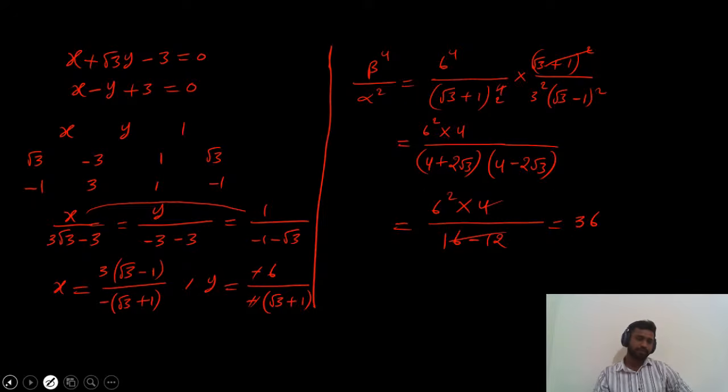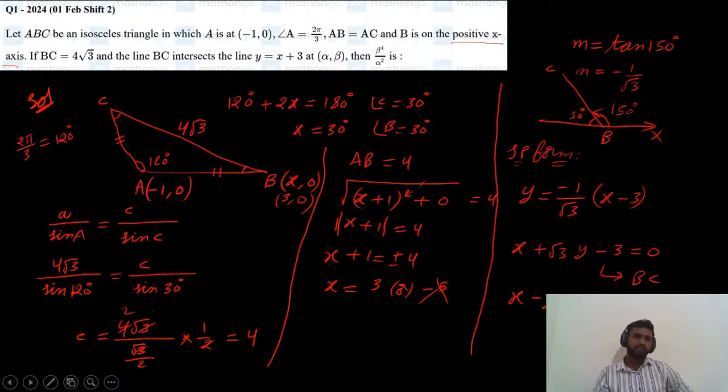So let me repeat this question. ABC is an isosceles triangle in which AB and AC are equal. B is on the positive side of the x-axis. BC is 4 root 3, and BC intersects the line y equals x plus 3 at alpha comma beta. We need to find beta power 4 by alpha square. So BC is intersecting one more line. First find the equation of BC by using properties of triangle.